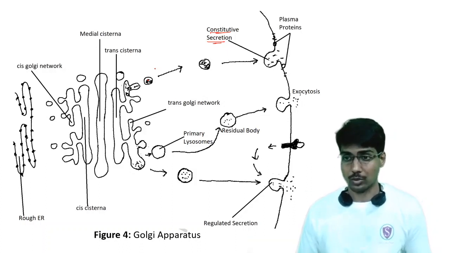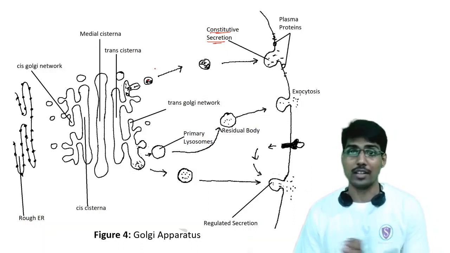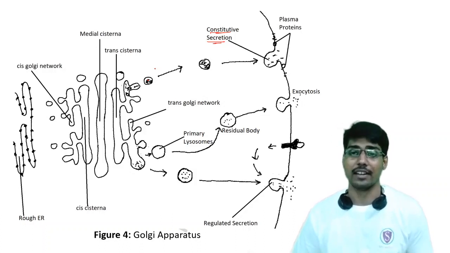So this kind of secretion without any stimulus of any receptor or ligand is called constitutive secretion.